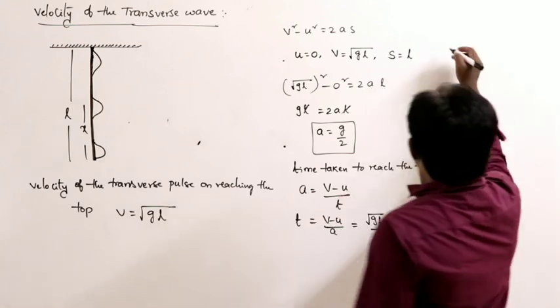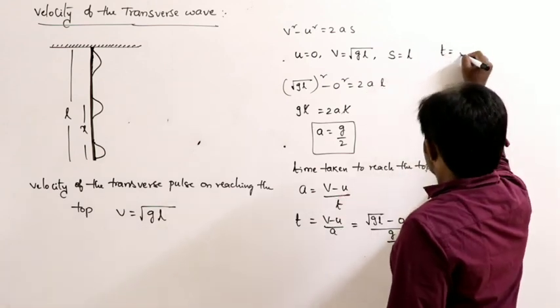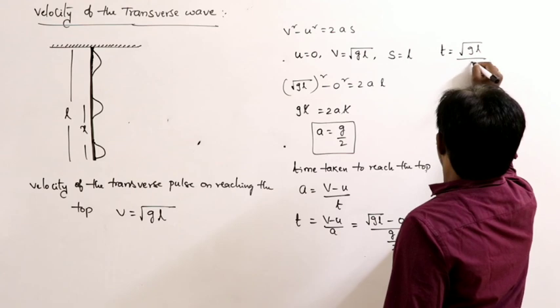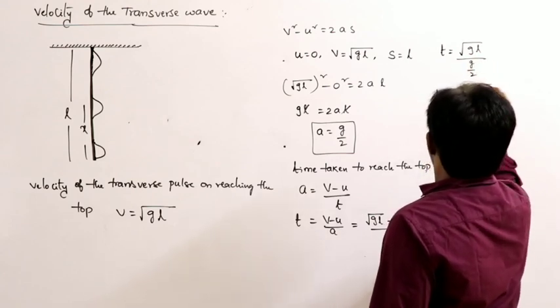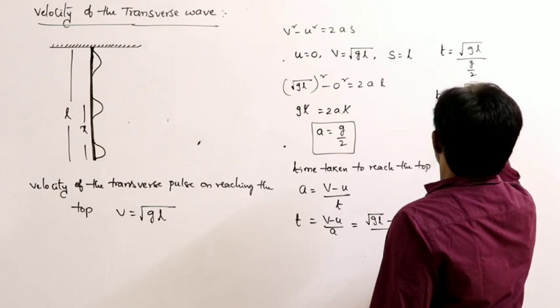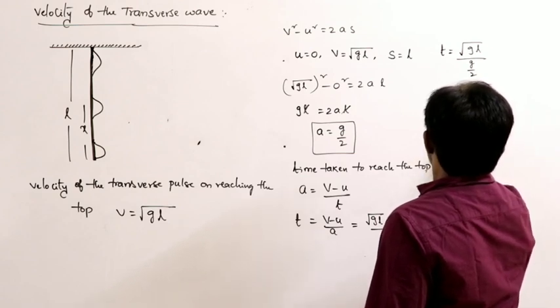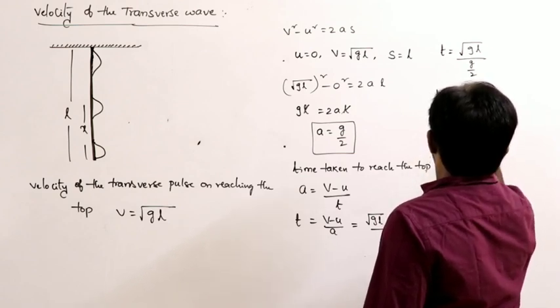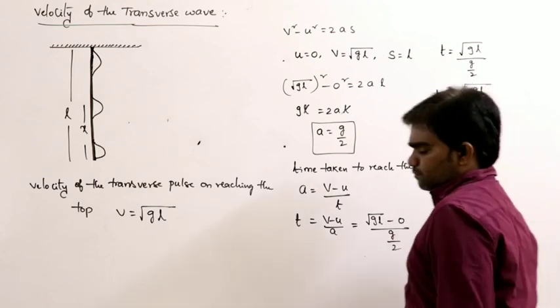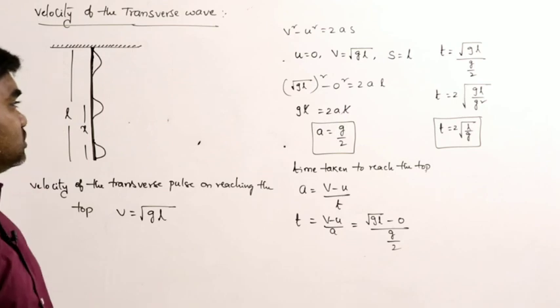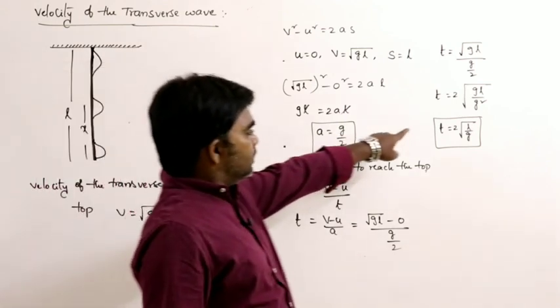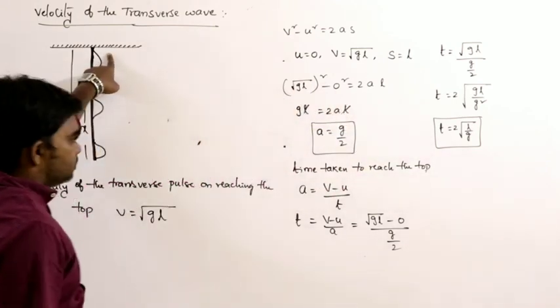So t equals 2 into square root of gL by g square, so t equals 2 into square root of L by g. This is the time taken by the pulse to reach the top.